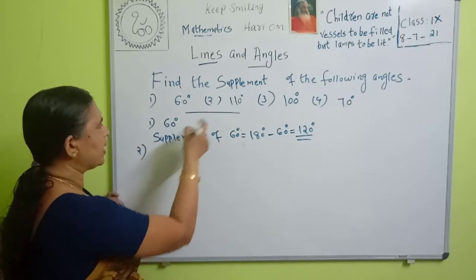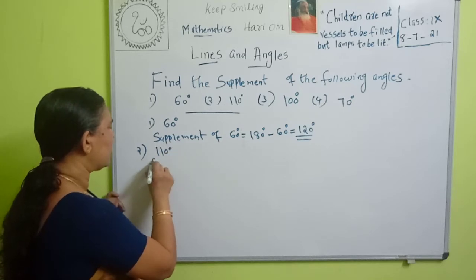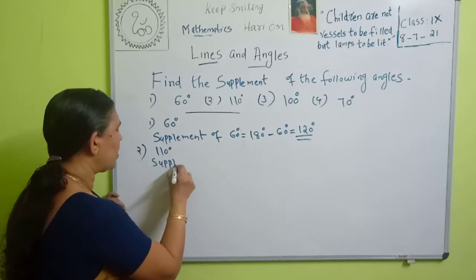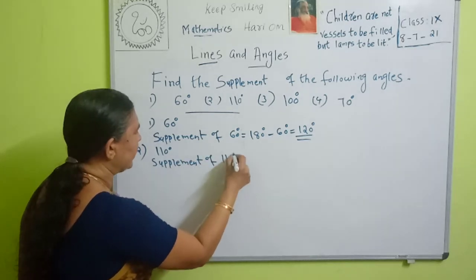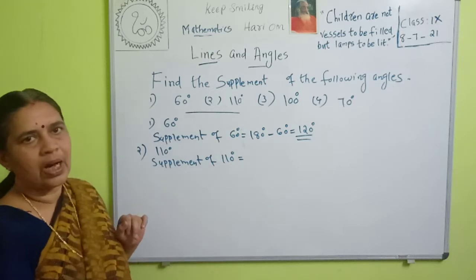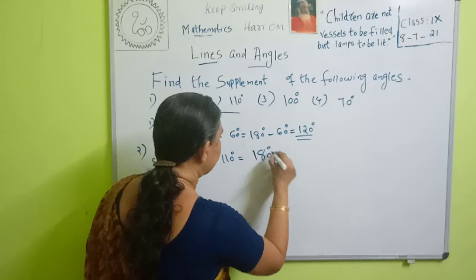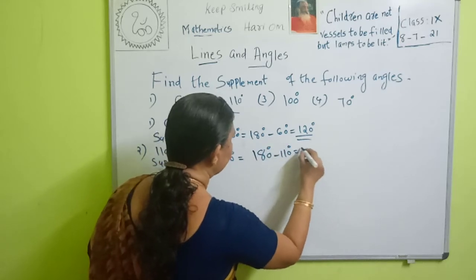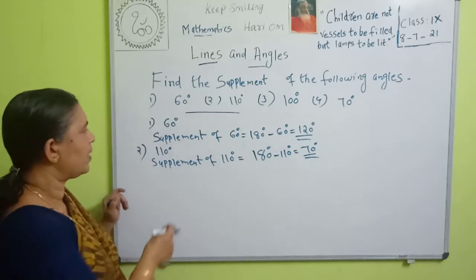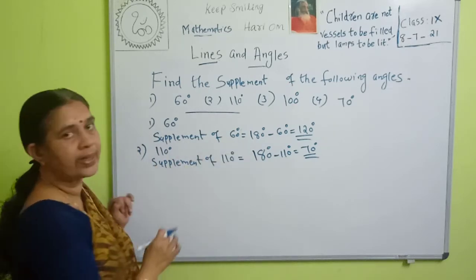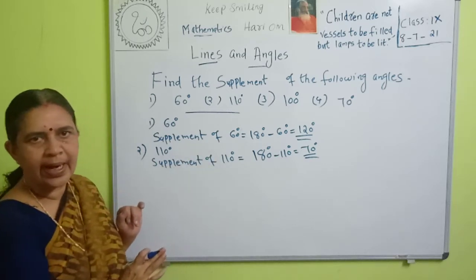Then, what is supplement of 110 degree? Supplement of 110 degree is equal to, what do you do? 180 minus 110. It is equal to 180 degree minus 110 degree, that is equal to 70 degree. So to find the supplement of an angle, let's subtract it from 180 degree. Because sum of the two angles is 180 degree, then they are called supplementary angles.